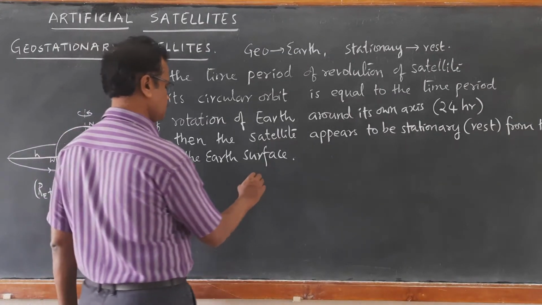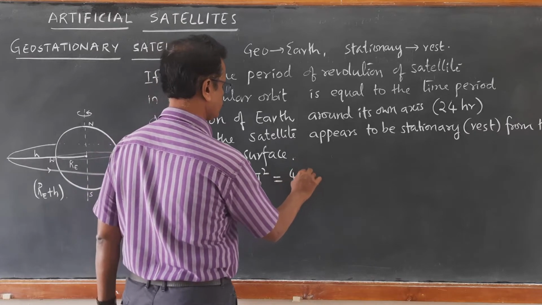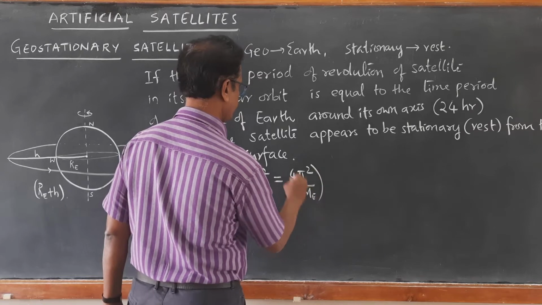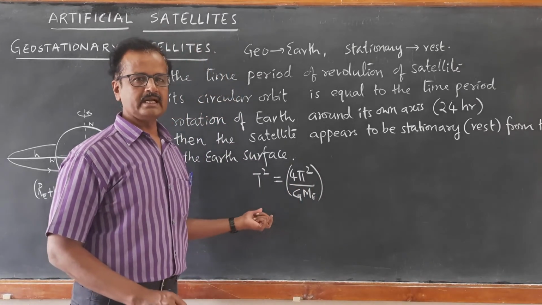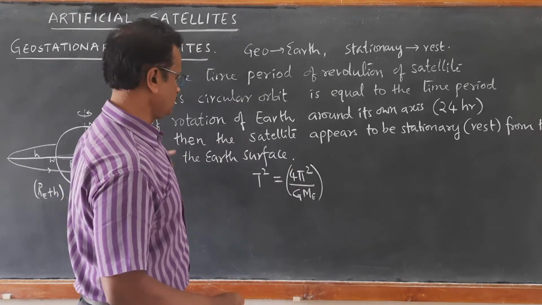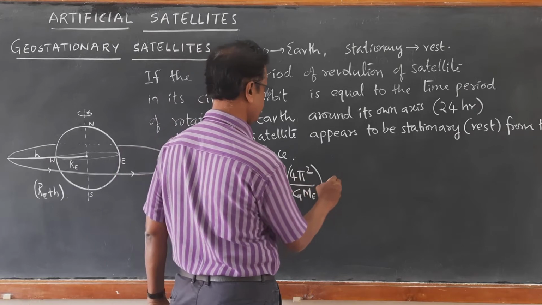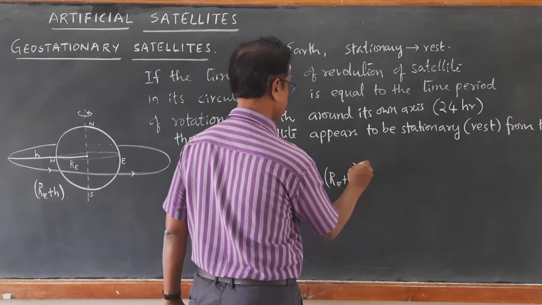We have got this relation earlier when we were discussing satellite motion around the Earth. Square of time period, T square, is equal to 4 pi square upon GME into (RE plus H) whole cube.